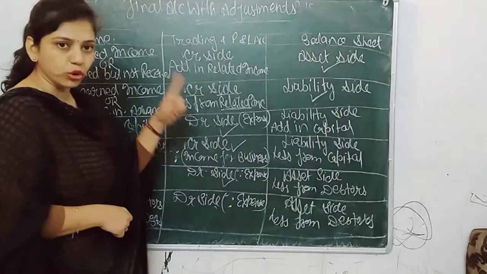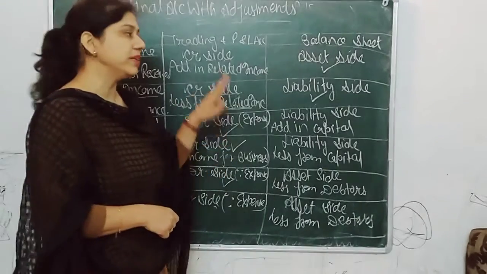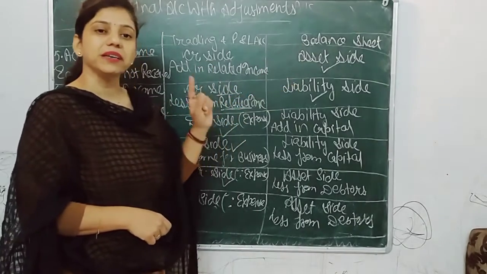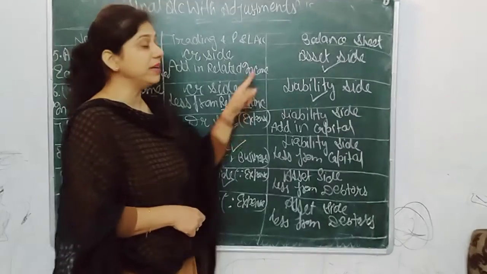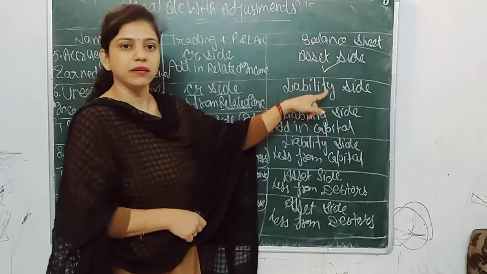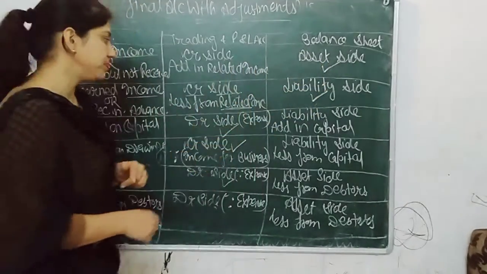You have to learn both things. When it is an adjustment, then 2 treatments. When it is given in the question, then a single treatment, that it should be passed in the balance sheet. You have to learn it.